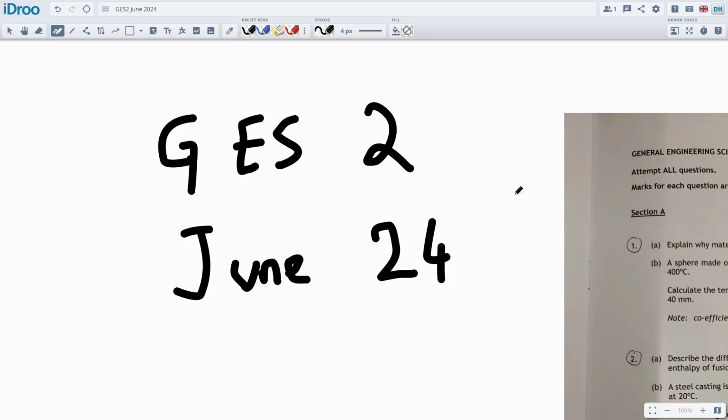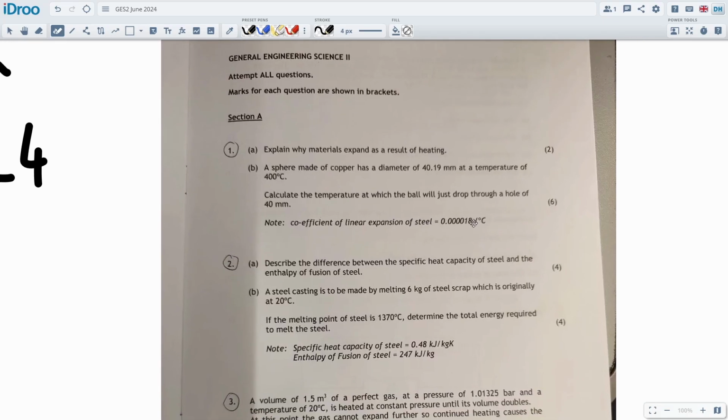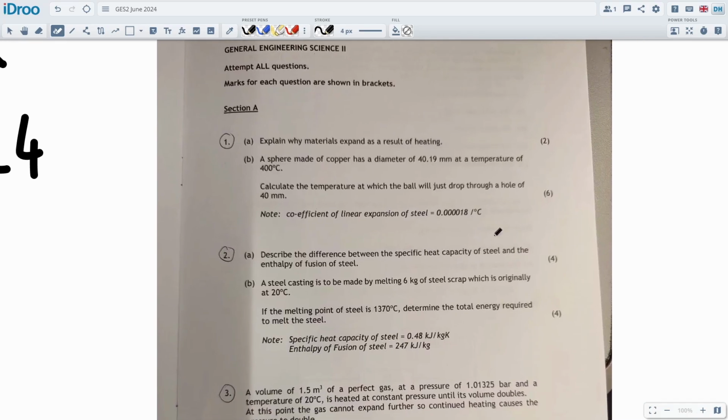We can only guess. But okay, let's have a look at this paper. This is section A, and section A is actually pretty standard. It's pretty straightforward. I'm going to go through it from start to finish, but really I think the problem is in section B on this. Section B is electronics, which is pretty hard. It's one of the tougher parts of the paper.